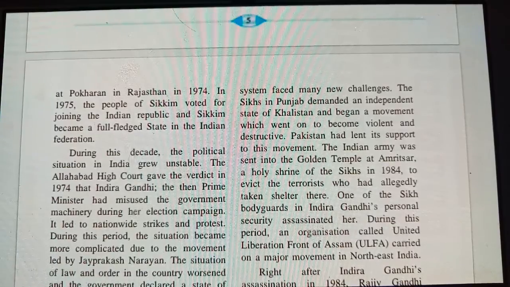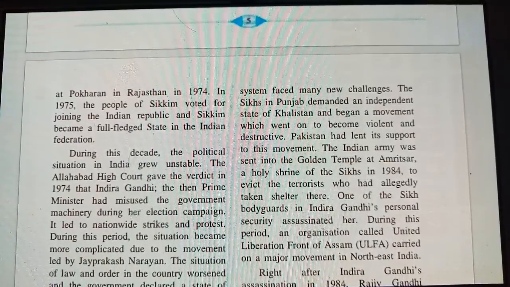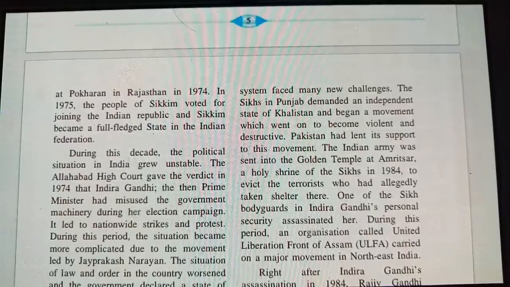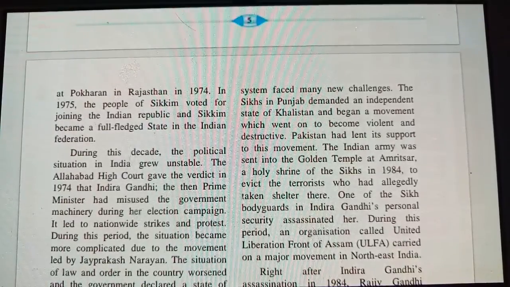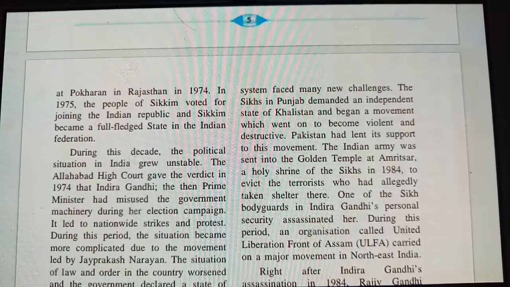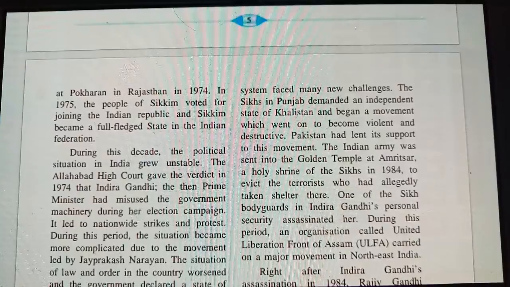It led to nationwide strikes and protests. That was a big strike, and nationwide the people were on strike. During this period, the situation became more complicated due to the movement led by Jayaprakash Narayan. So he was the person who took the movement to help Indira Gandhi come out from those cases which were alleged by the court.